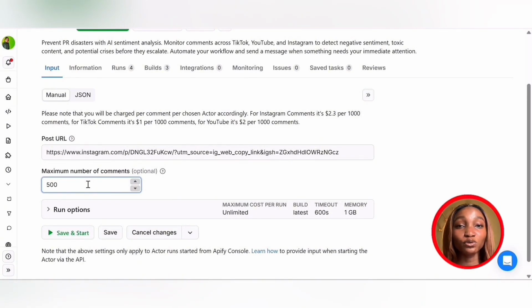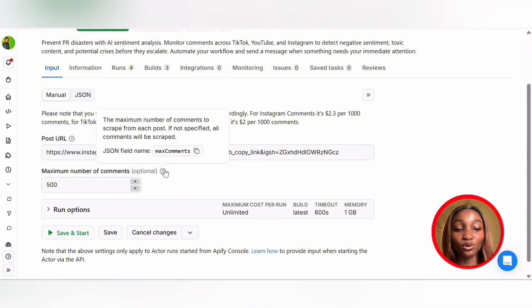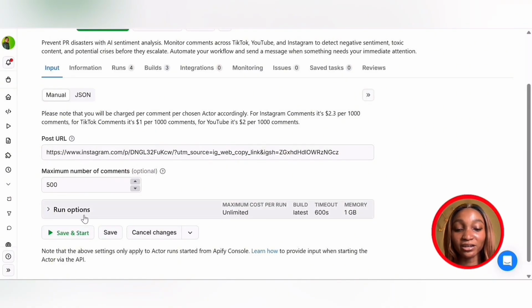So what happens when you do not specify the maximum number of comments? The scraper, or this comment analyzer agent, is going to scrape all the comments. So I'm going to click on save and start.